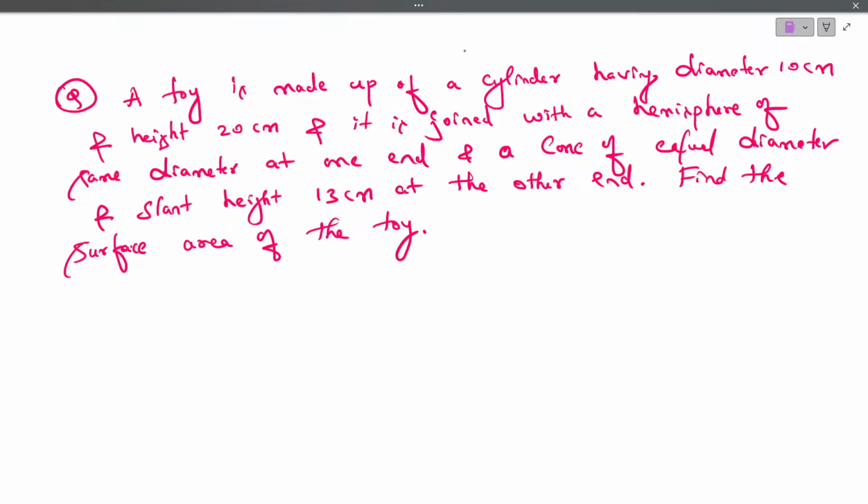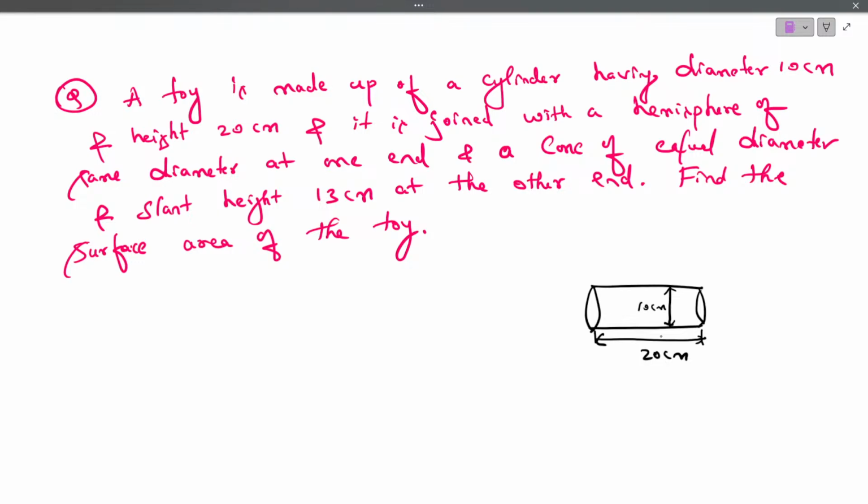So here we have to assume the figure. As you can see, a toy is made up of a cylinder. So let me say this is a cylinder having diameter 10 centimeter, and the height is 20 centimeter.